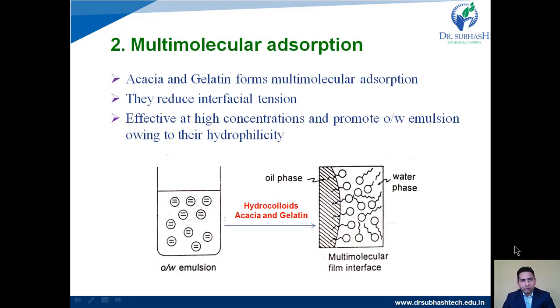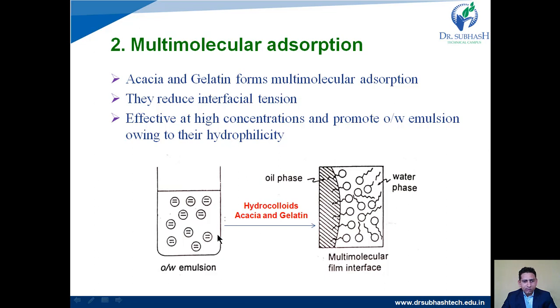Then multimolecular adsorption. Acacia and gelatin are the molecules which form multimolecular adsorption. They reduce the interfacial tension. They are only effective at high concentration and promote oil in water emulsion because of their hydrophilicity. Acacia and gelatin are hydrophilic in nature, so they are effective in oil in water emulsions, and they will form oil in water emulsion.